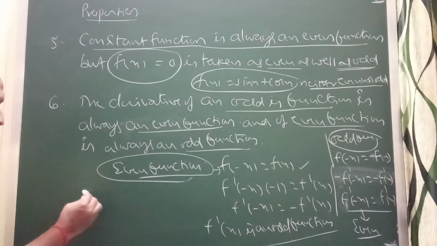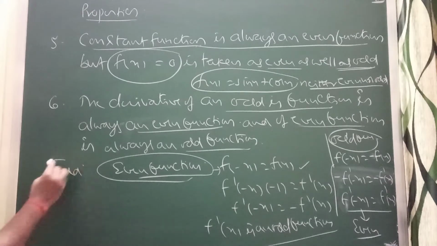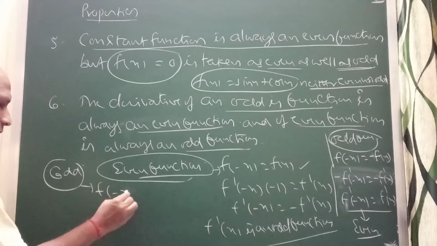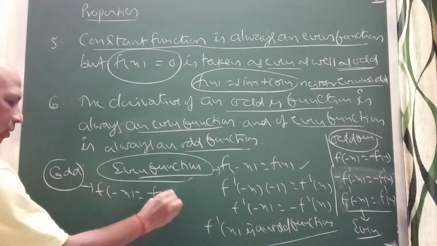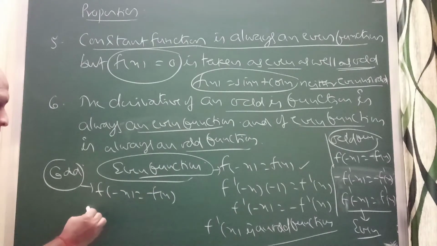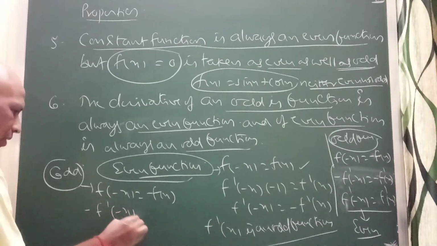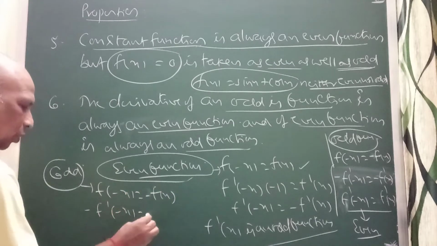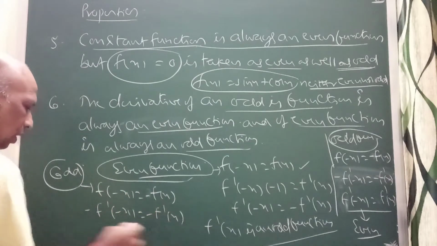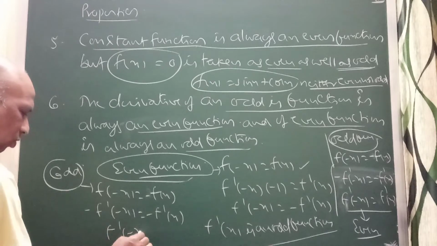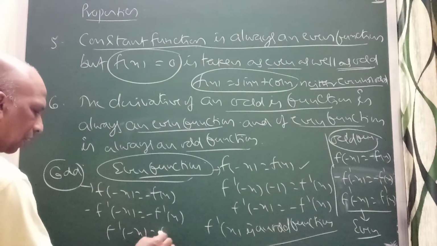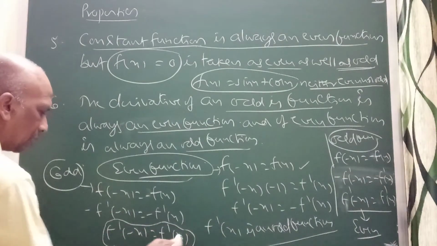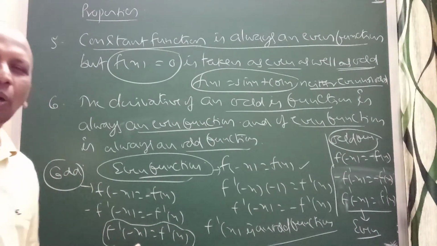You can see, if we take an odd function, what is an odd function? An odd function is f of minus x equal to minus f of x. Take the derivative of this: minus f dash of minus x is equal to minus f dash of x. Minus and minus get cancelled. f dash of minus x equals f dash of x. You will get this result, right? So that means I took an odd function and got an even function.